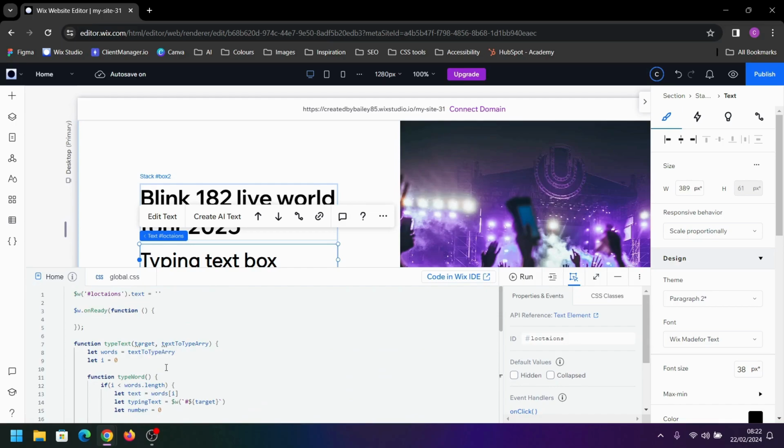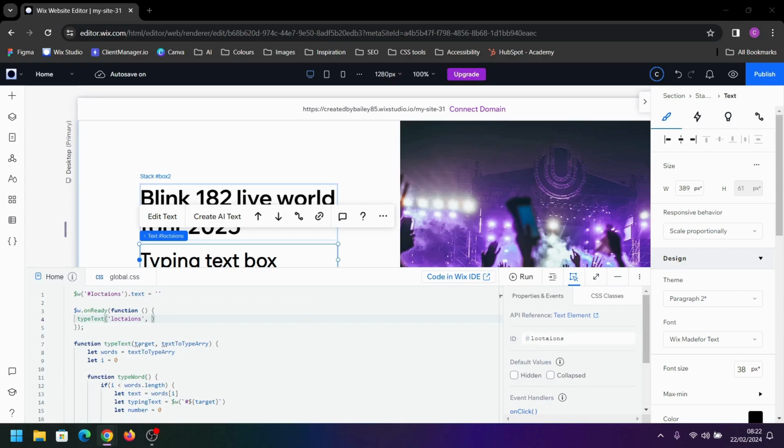Now to use this function, we'll come up into our onReady function and we'll type text, the brackets, then we need to pass in the name of this target, which is locations, and then we pass in the array of words that we want typed out.